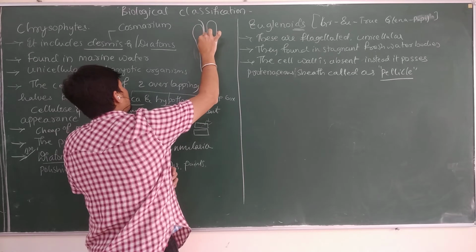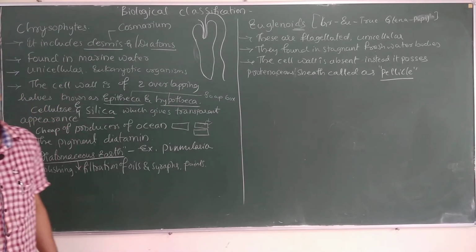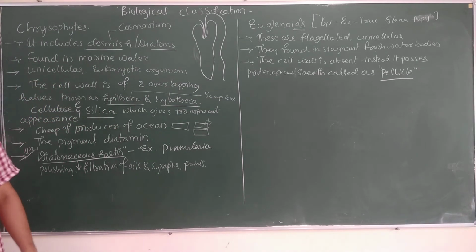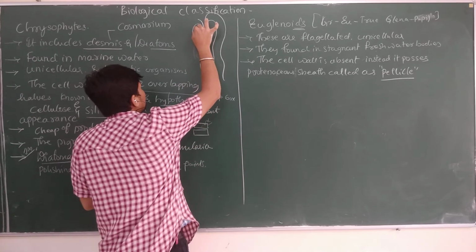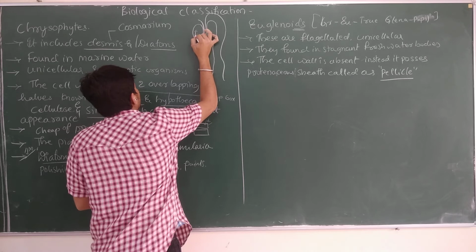It has 2 flagella, which carry out the process of locomotion. There will be an eye spot, which we call the stigma.